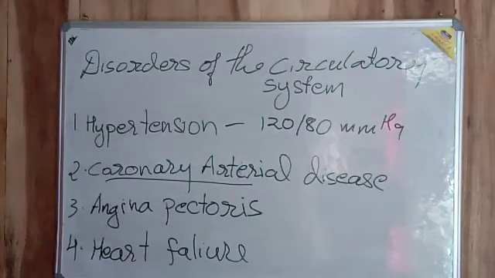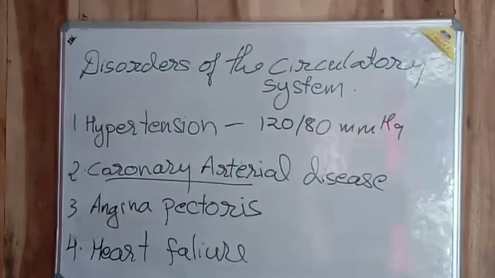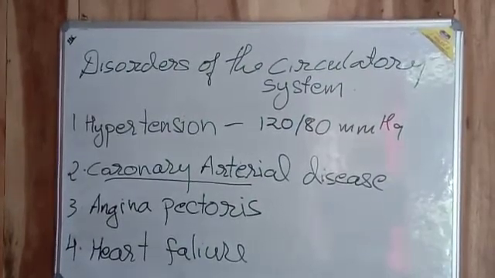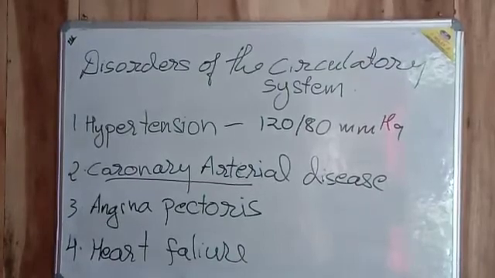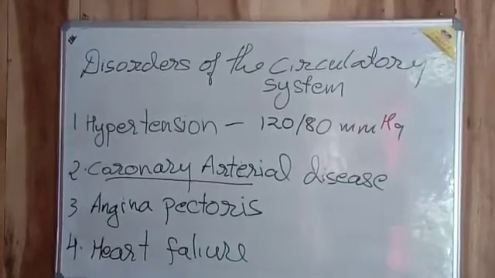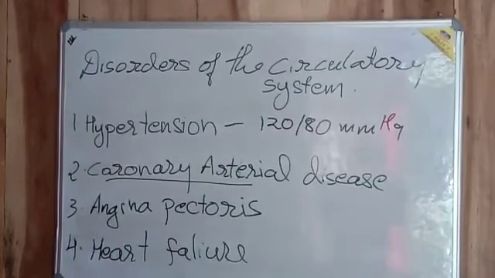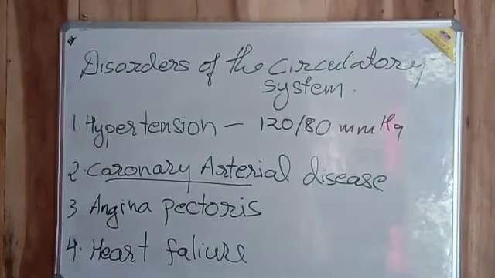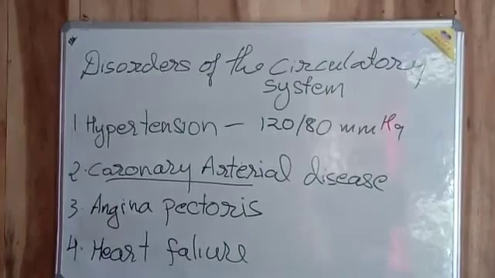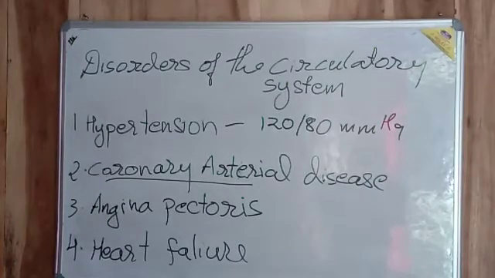Now this coronary artery sometimes gets narrowed, either by the deposition of calcium, fats, cholesterol, or even fibrous tissue. Then you suffer from a disease called coronary artery disease. The symptoms don't appear instantly. They appear only when 75% of the artery gets blocked. Then you may feel a mild heart attack or sometimes a full heart attack, depending upon the amount of blockage present in the coronary artery.